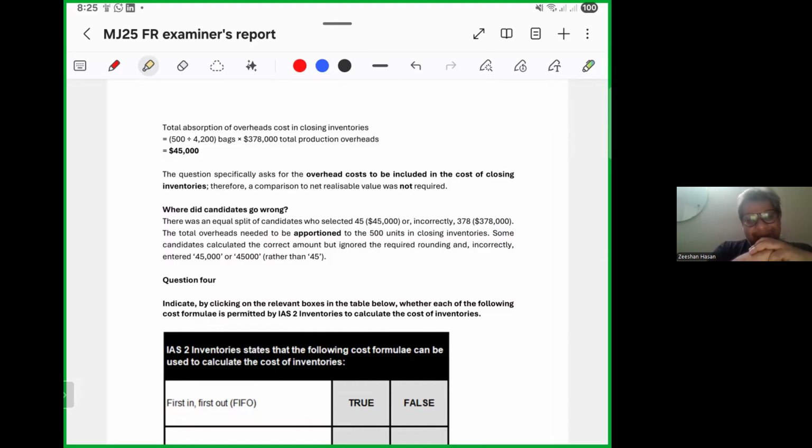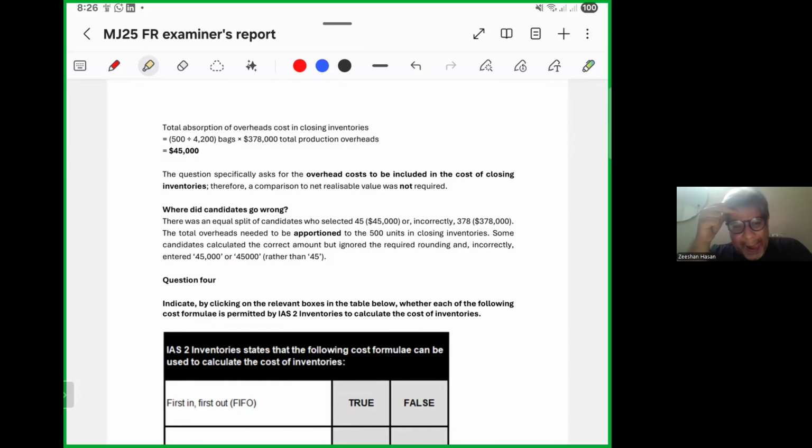Where did candidates go wrong? There was an equal split of candidates who selected 45 or incorrectly 378. The total overheads need to be apportioned to the 500 units. Some candidates calculate the correct amount but ignored the required rounding and incorrectly entered 45,000 rather than 45. Avoid this. See, by the silly mistake, you just lose 2 marks, which could be the difference of 48 and 50.